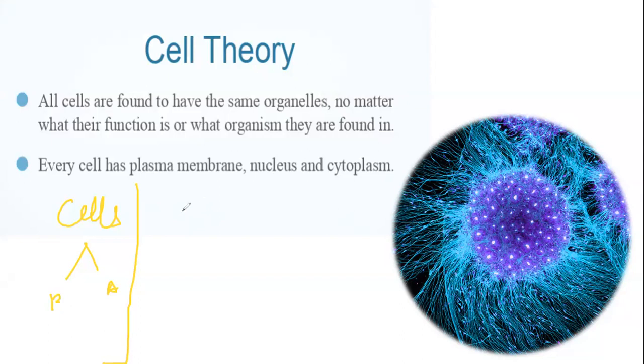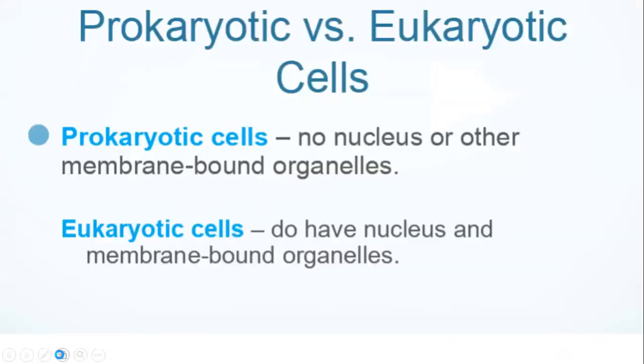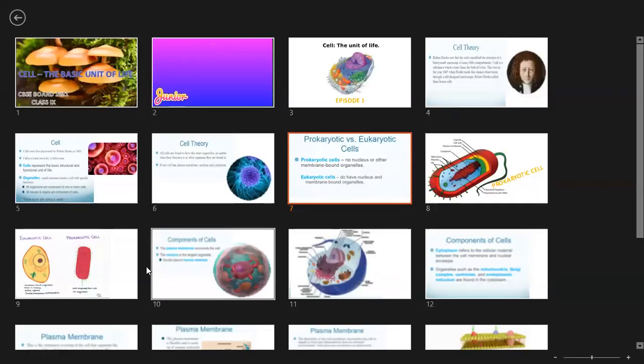Plant cell or animal cell, we are explaining the structure of an animal cell. The animal cell has an outer covering known as the cell membrane, or plasma membrane.